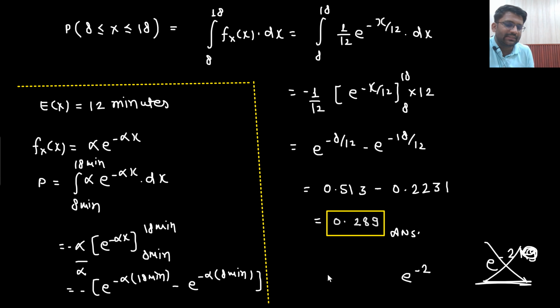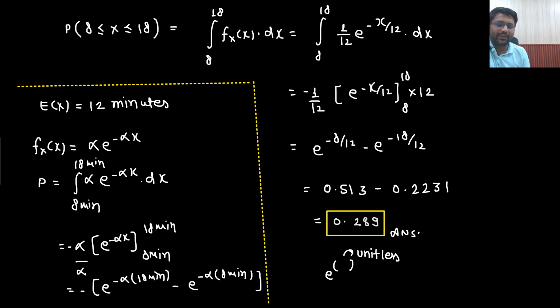Basically if there is something exponential to the power something, then this value has to be unitless. Say yes or no? If e to the power something is there, then this particular value has to be unitless. So similarly, alpha into 18 minutes has to be unitless. So from here, what can you conclude? The unit of alpha has to be 1 by minute.